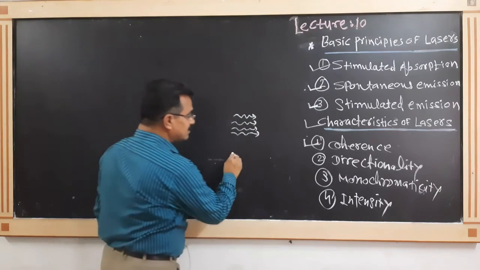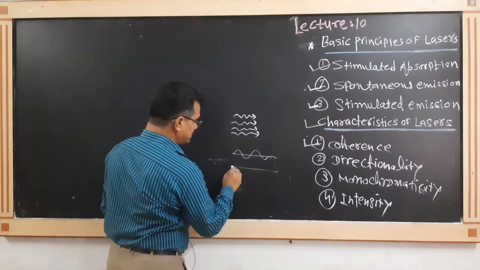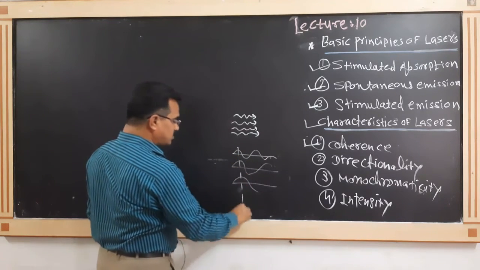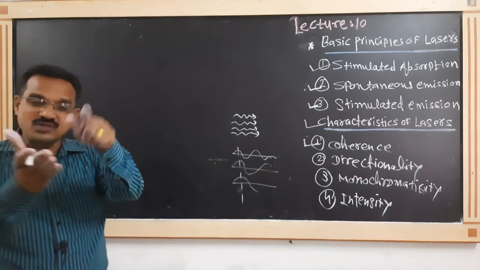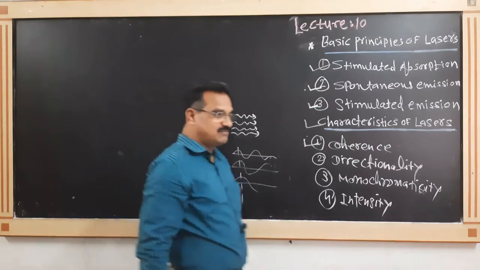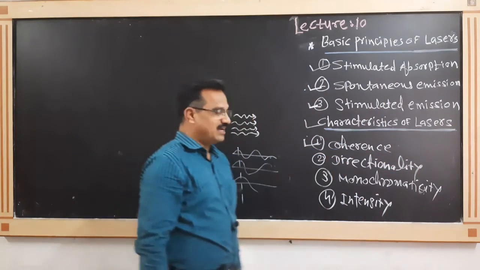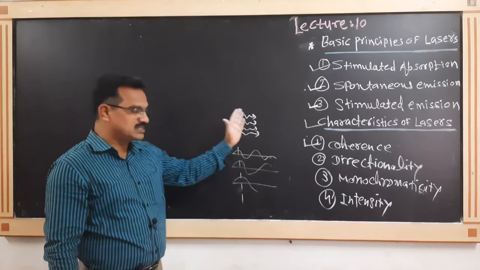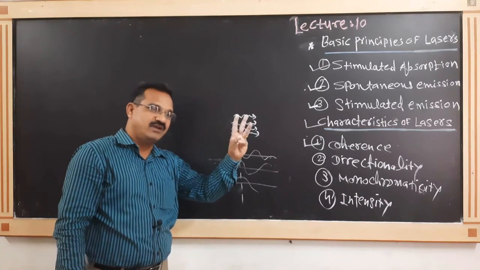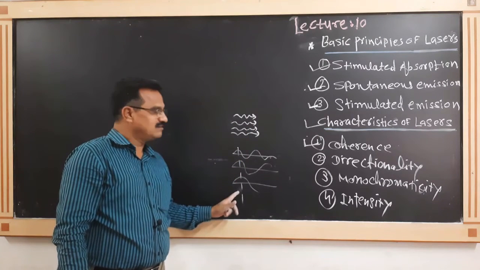In phase means, when we consider this is the first, this is the second, this is the third, the crests of all of them coincide with each other. This is the meaning of coherence: the phase difference between the waves remains constant. The photons emitted have the same frequency, same energy, same wavelength, and are in phase.